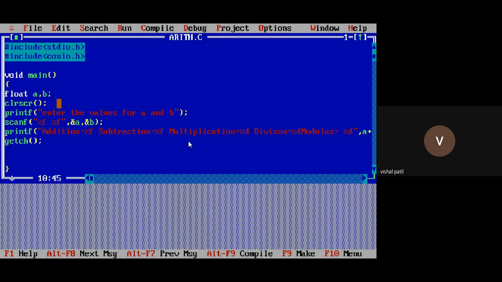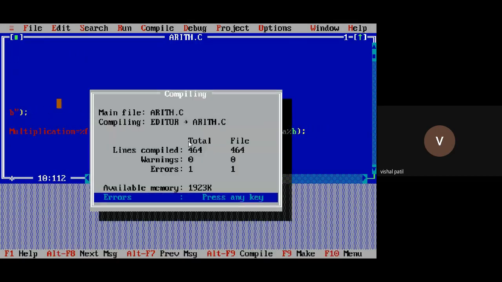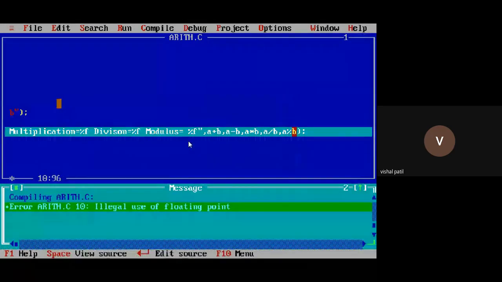Instead of %d, I need to write %f now. Okay. Now let's check what happens. It is giving an error. What is that error? Illegal use of floating point.